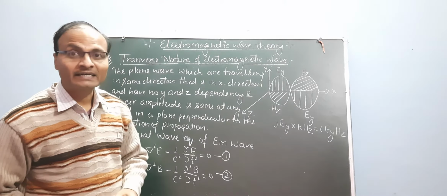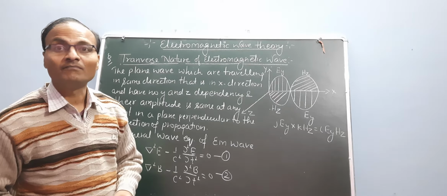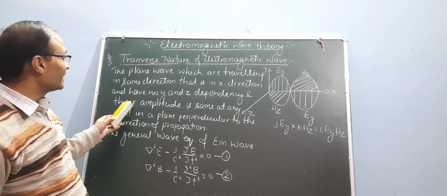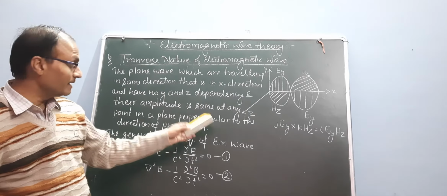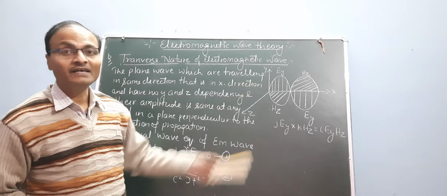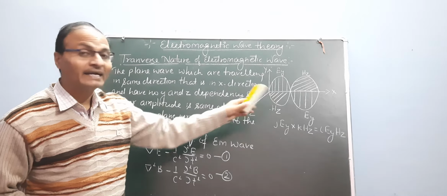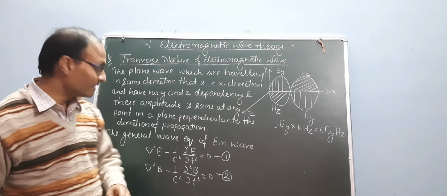The amplitude of the electric field is similar to the amplitude of the magnetic flux, the same at any point in a plane perpendicular to the direction of propagation. Electric field is also perpendicular to magnetic flux, and magnetic field is also perpendicular to electric field.